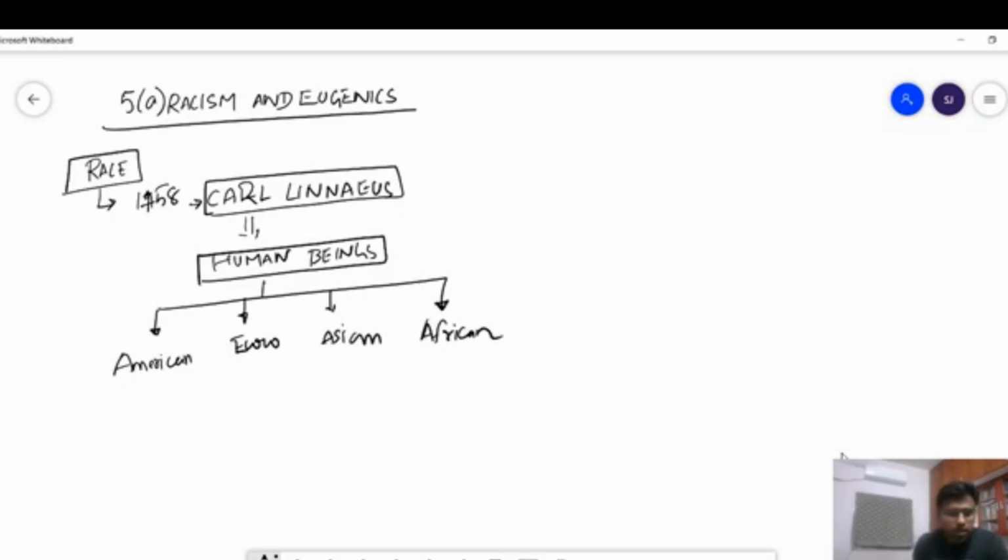And he classified plants and animals based on morphology, or morphological characteristics, that is, the outward characteristics of plants and animals.